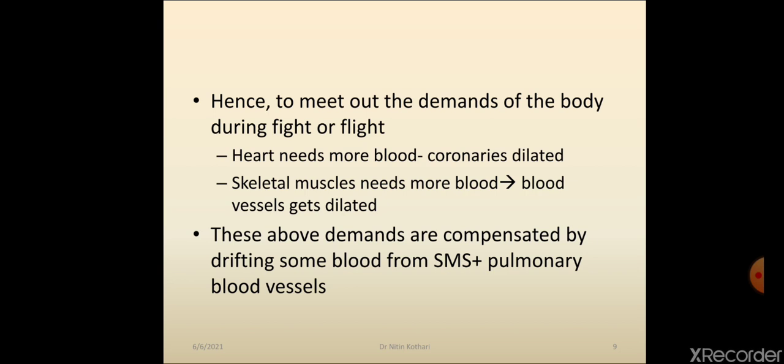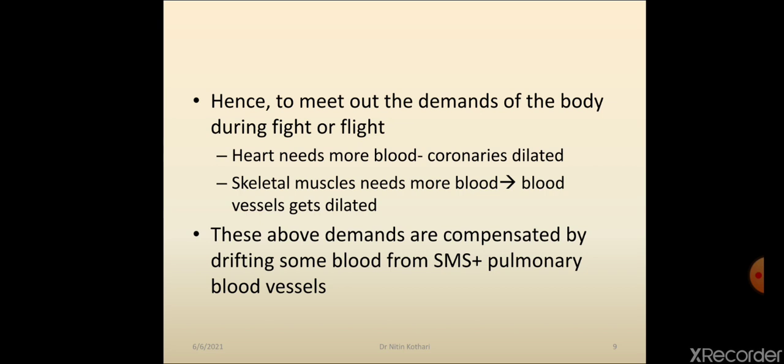The heart needs more blood, so the coronary artery should be dilated, and that also happens under sympathetic stimulation, because the sympathetic system prepares the body for fight and flight. To prepare the body for fight and flight, the heart should get more oxygen, more blood. For that, the coronary artery should be dilated, and that is possible through the higher density of beta 2 receptors on the coronary artery.